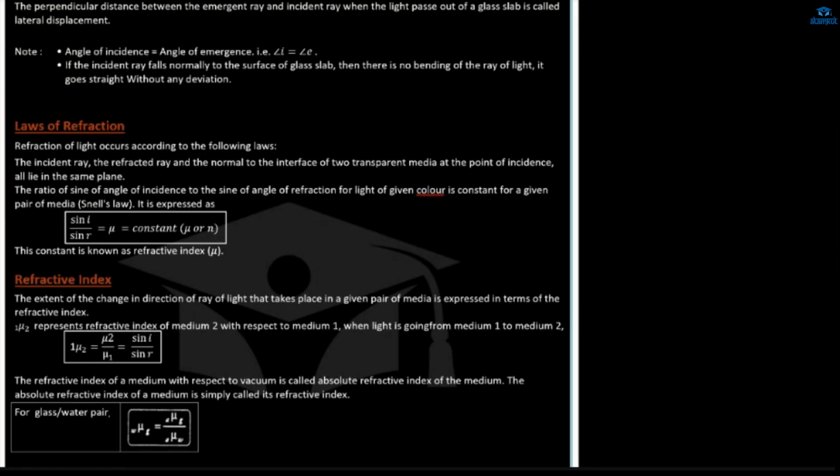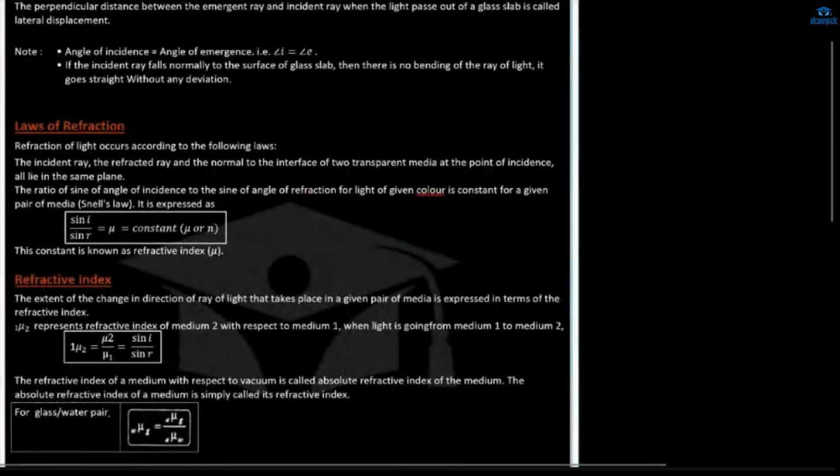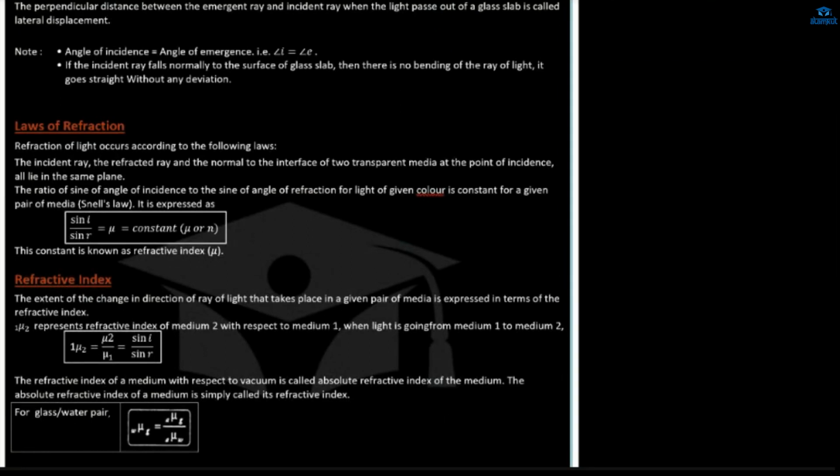I is equal to R. Yes. No, i is equal to r is the second law of reflection. The first law: the incident ray, the normal, and the reflected ray all lie in the same plane at the point of incidence. The same holds for refraction. The first law of refraction: the incident ray, the refracted ray, and the normal to the interface of two transparent media at the point of incidence all lie in the same plane. This is the same as the first law of reflection.